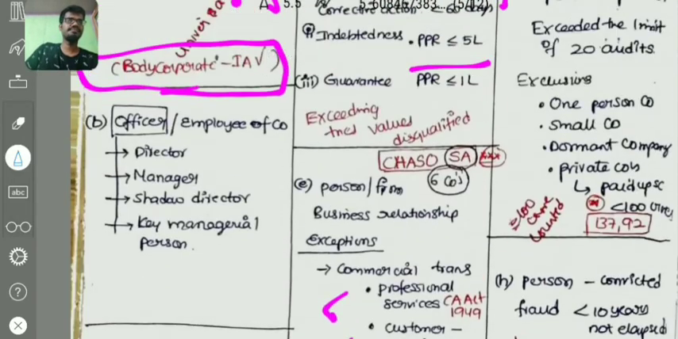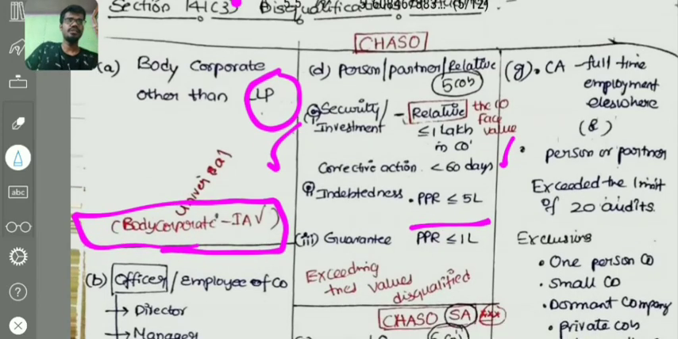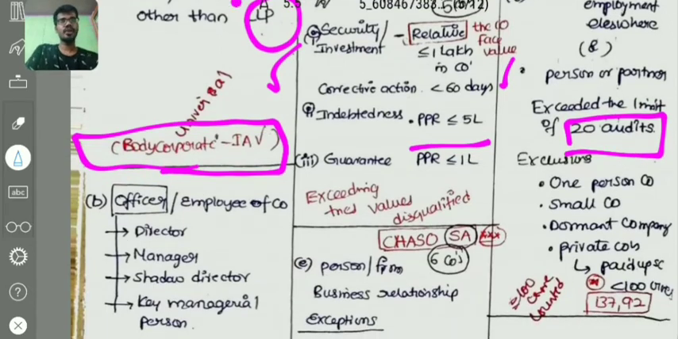And next one is our section G, that is Chartered Accountant in full-time employment elsewhere. If the Chartered Accountant in practice is in full-time employment elsewhere, he should not be eligible for appointment as an auditor. Or if a person or a partner exceeds the maximum limit of auditorships, which is 20 audits, then that person is not eligible for appointment. For calculating the 20 audits, we have to exclude one-person companies, small companies, dormant companies, and private companies having paid up capital of less than 100 crores. If it is equal to 100 crores, that private company shall be counted in that 20 limit.